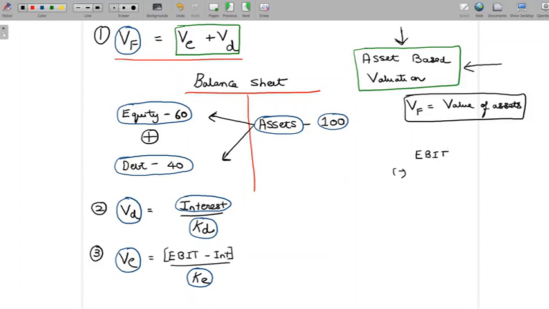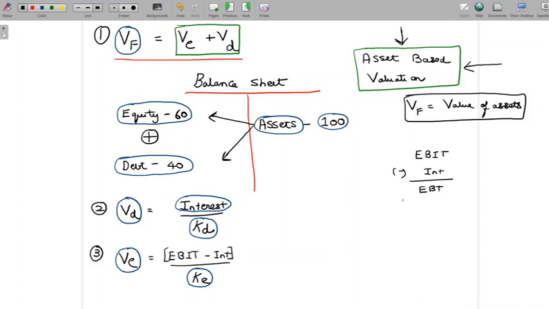From this we subtract interest, and what we get is earnings before tax. So it looks like we are taking the earnings before tax, saying that we are going to have perpetual EBT, and we are discounting perpetual EBT to present value using KE, and that is what we call the value of equity. Now, are we correct in discounting perpetual EBT?